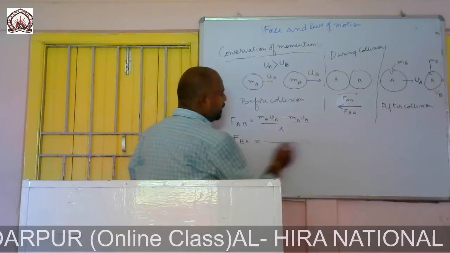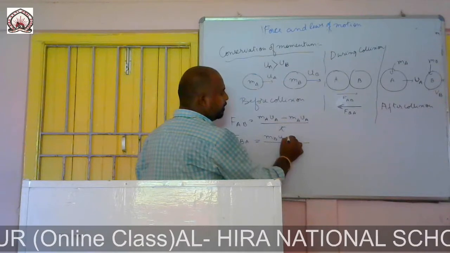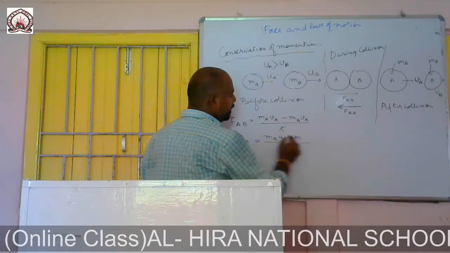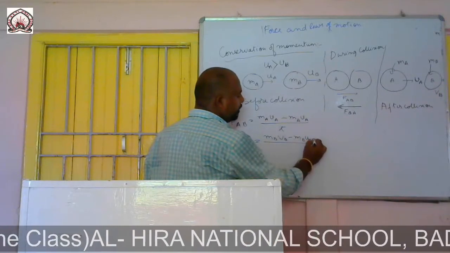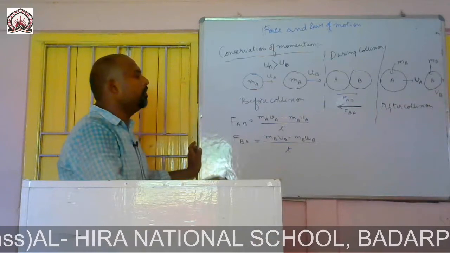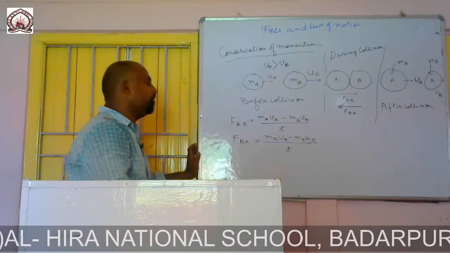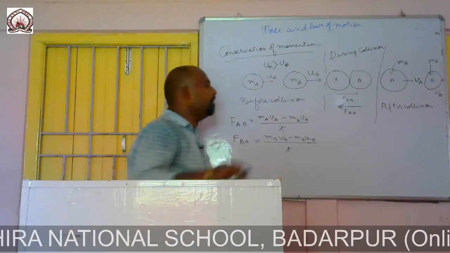Now the force on B due to A is nothing but the rate of change in momentum, MB into VB minus MB into UB, divided by the time taken t. Now we know according to the third law of motion, every action has an equal and opposite reaction.